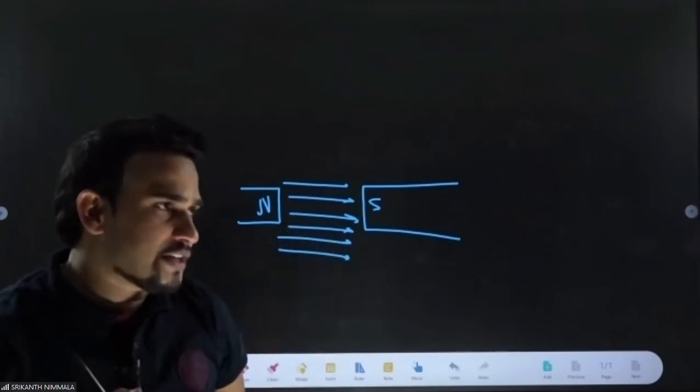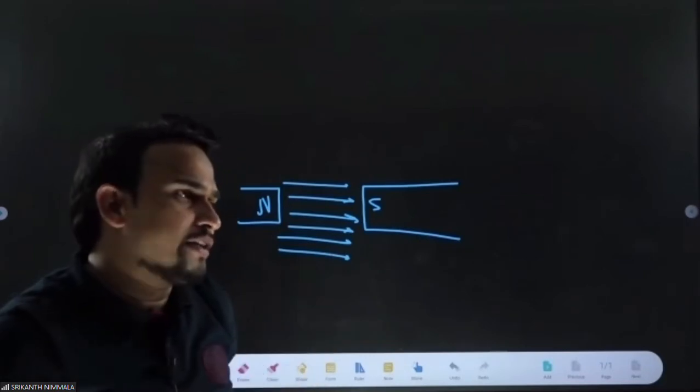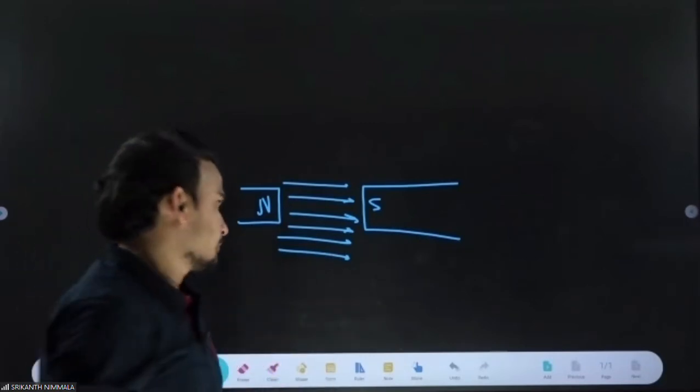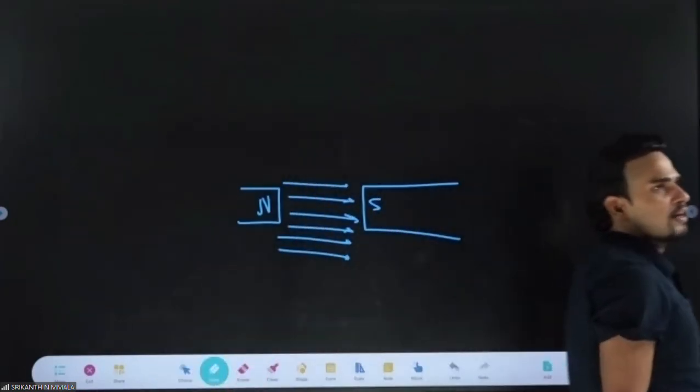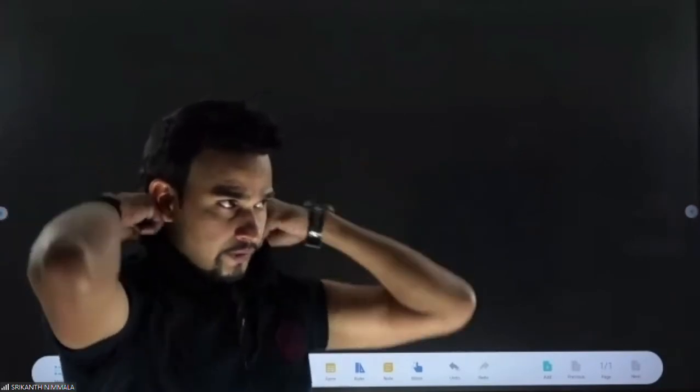Second, you write: it will become parallel to the field if it is para or ferro.